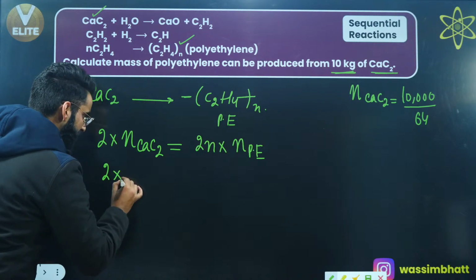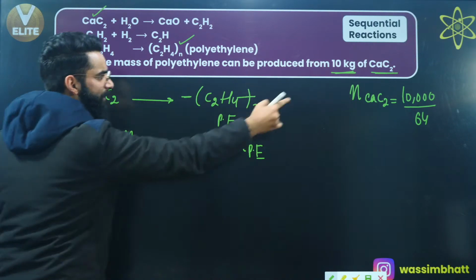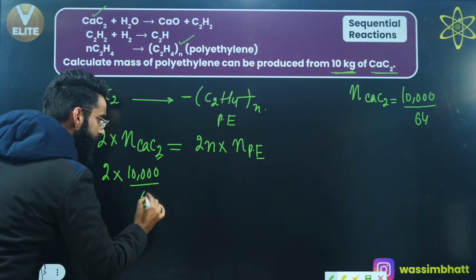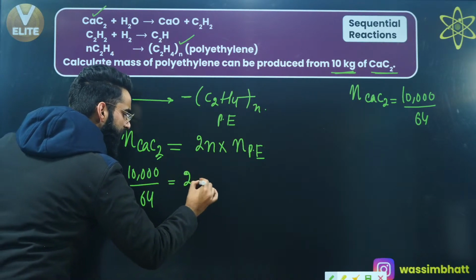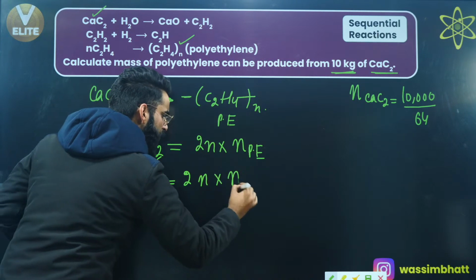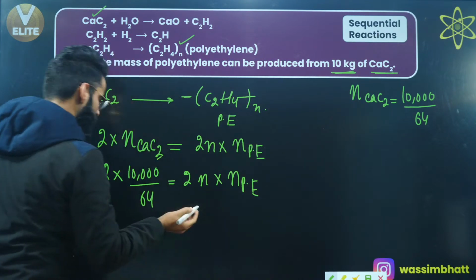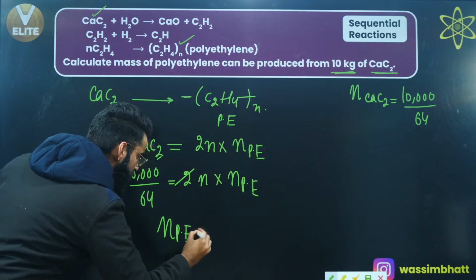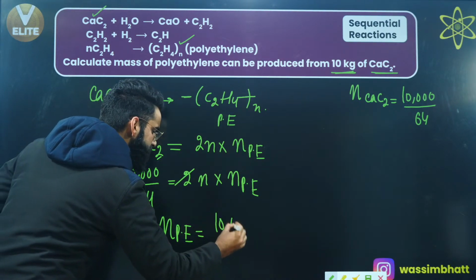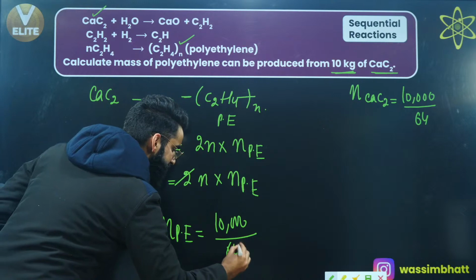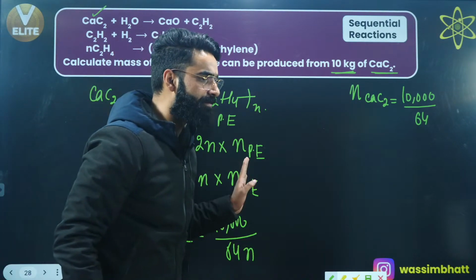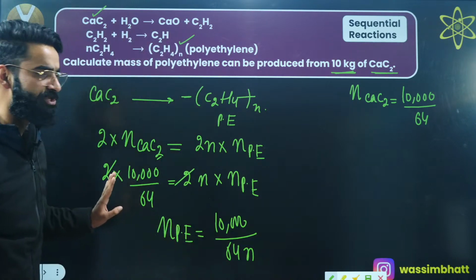2 multiplied by number of moles of calcium carbide we have already calculated, that is 10,000 divided by 64, is equal to 2 multiplied by N multiplied by number of moles of polyethylene. Can I say 2 gets cancelled out first of all? So I got the number of moles of polyethylene which came out to be 10,000 divided by 64N. These are the moles of polyethylene which got formed.